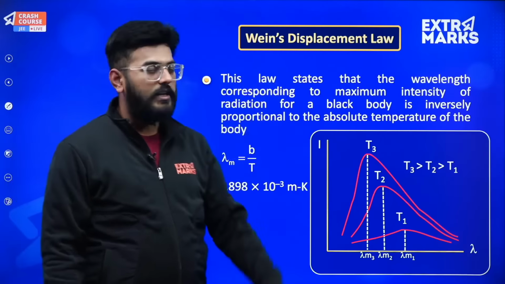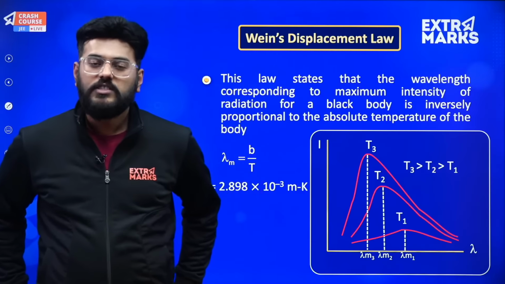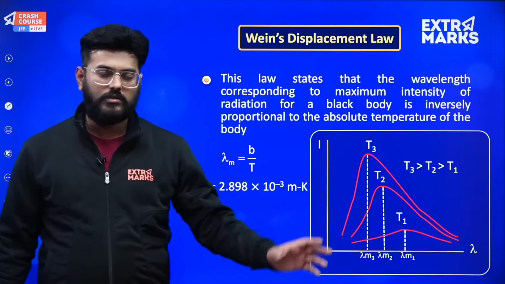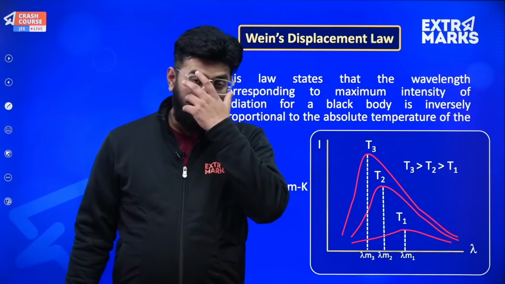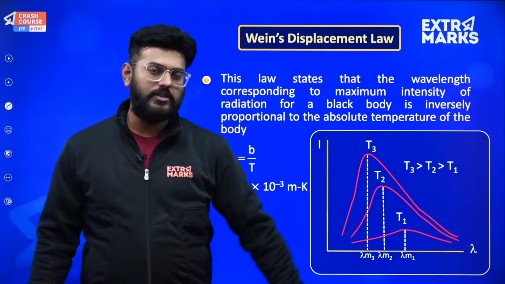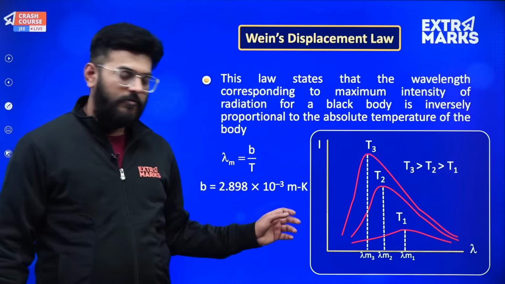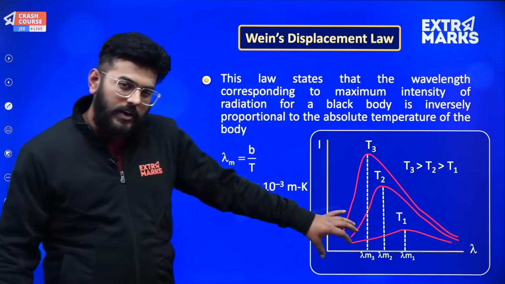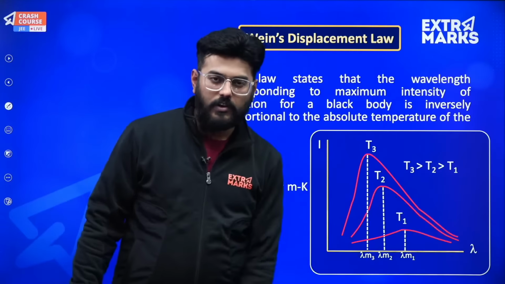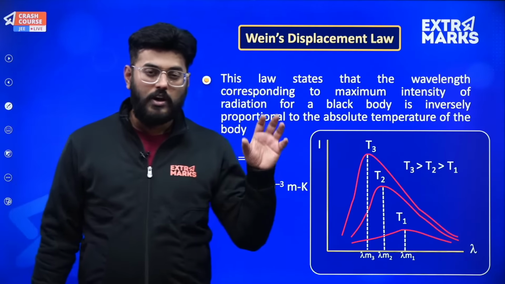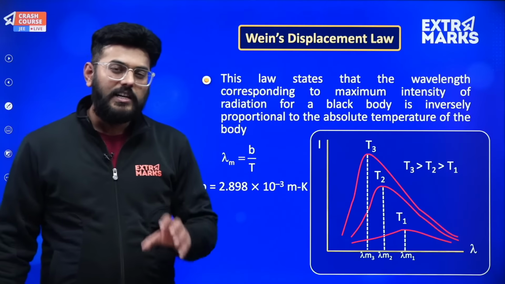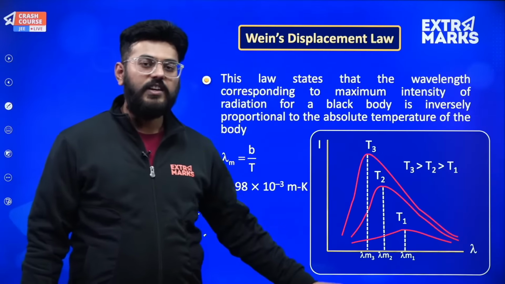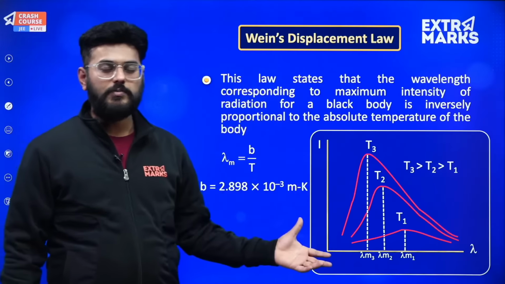Now let's discuss this very important Wien's displacement law as well, which I was telling you about. Now let's say a body has a temperature T1, T2 or T3, whatever it is. So what happens is it emits all sorts of radiations, varying from 0 wavelength till infinite wavelength. But the amount of radiation of 0 wavelength is very less, and the amount of radiation of infinite wavelength is also very less. Basically there is a wavelength which is in the maximum amount, and that wavelength can be very well understood by Wien's displacement law.